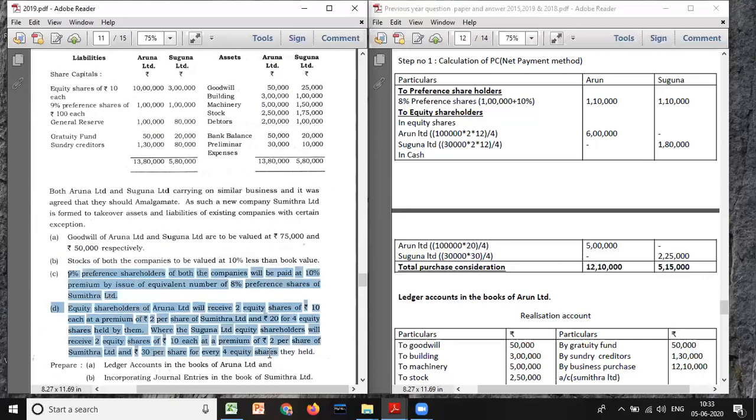For calculation of PC, it is quite easy to understand. They have clearly given the mode of payment, how you are going to make payment, because we know the number of shares, we know the price of share and market value, and how many shares will be issued. It is similar to the previous question only, it is not lump sum, it is not debt asset. So you can say that it is the net payment method.